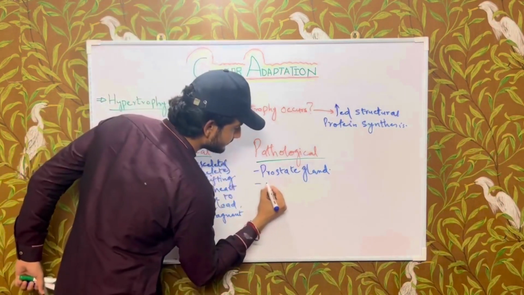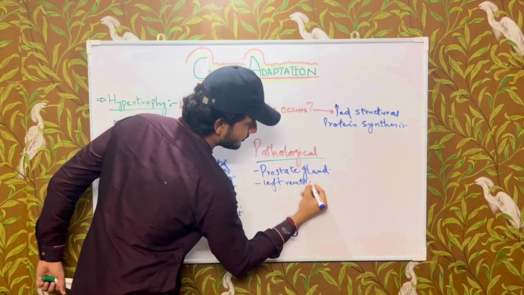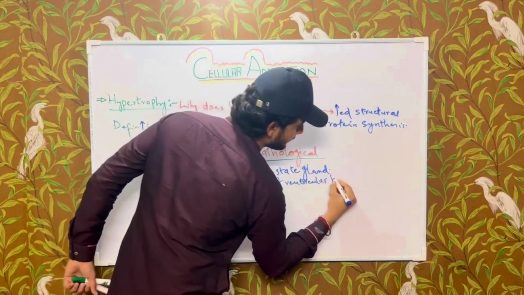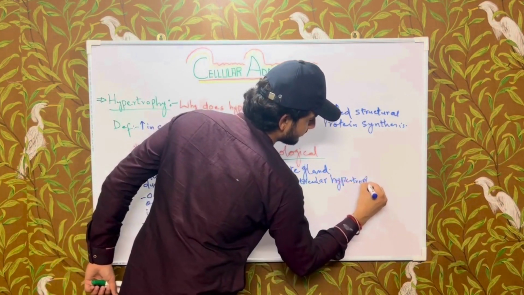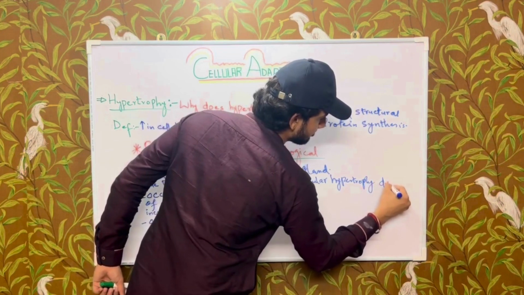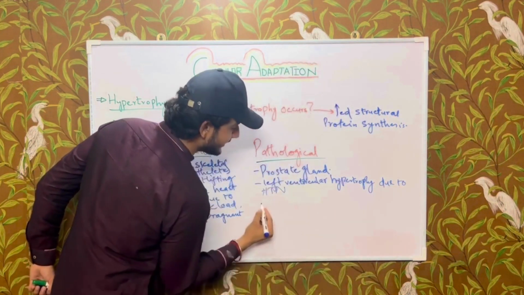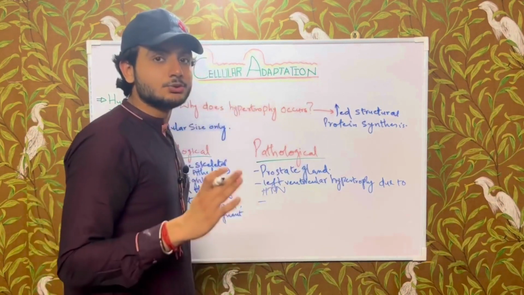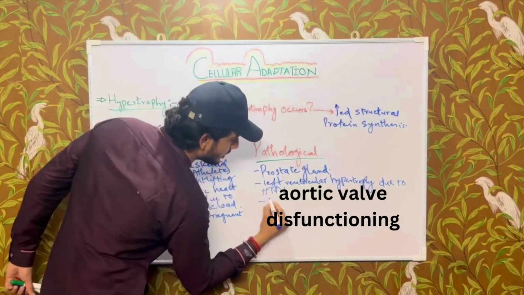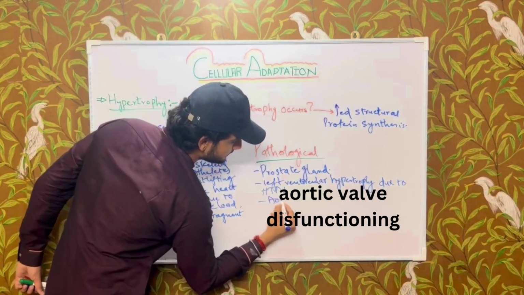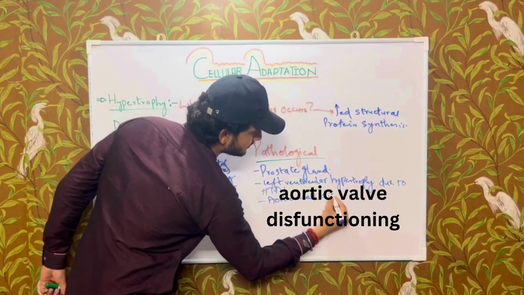So left ventricular hypertrophy due to hypertension, and it also occurs due to aortic wall dysfunction.